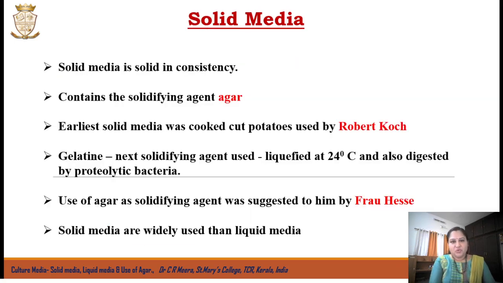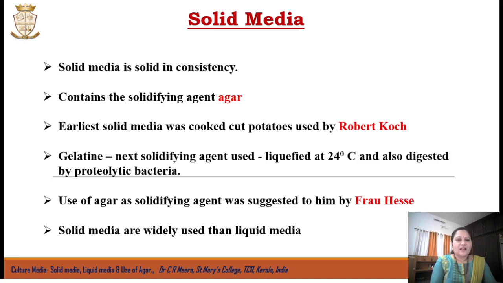Now coming to the next group of media, known as solid media. Compared to liquid media, it is solid in its consistency. The major difference of solid media from liquid media is that it contains a solidifying agent known as agar. The first person to experiment with solid media was the famous scientist Robert Koch. Robert Koch first used cooked cut potatoes as the solid media, but it was not successful. So later he experimented with a number of other substances.